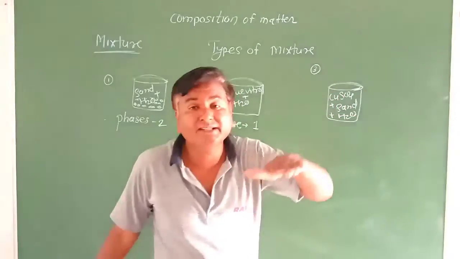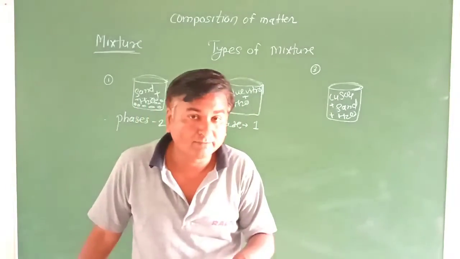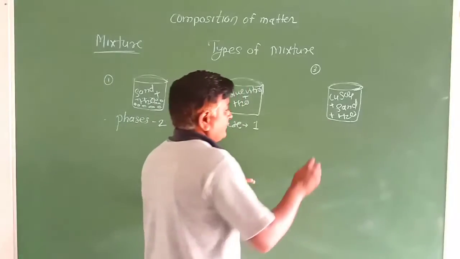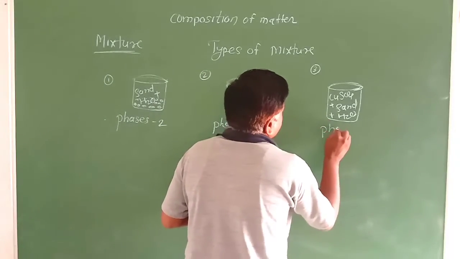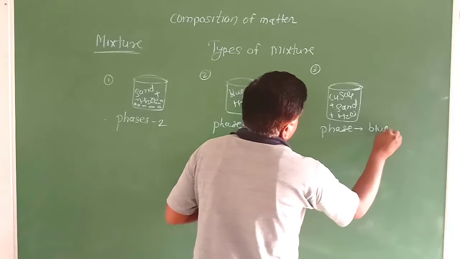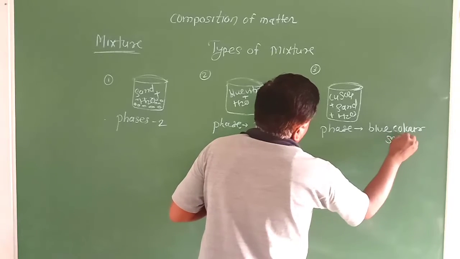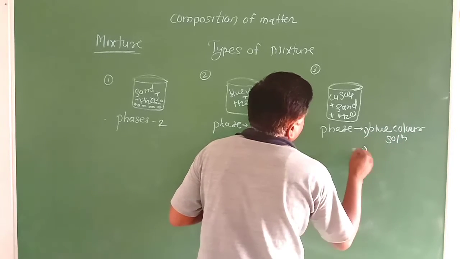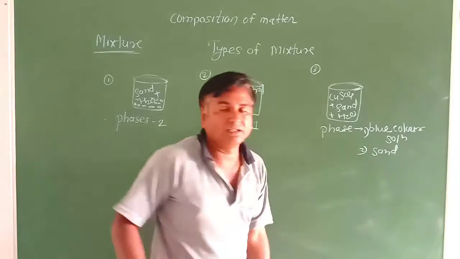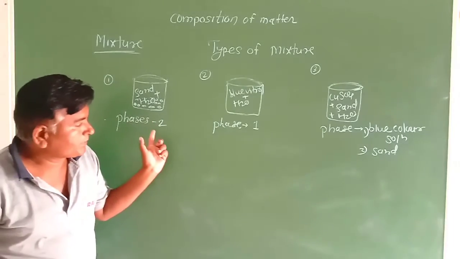But sand is at the bottom. Sand at the bottom means you will get two phases here again. Which are the two phases? First, the blue color solution, and second phase, that is sand. Which is the second phase? Sand. Okay.